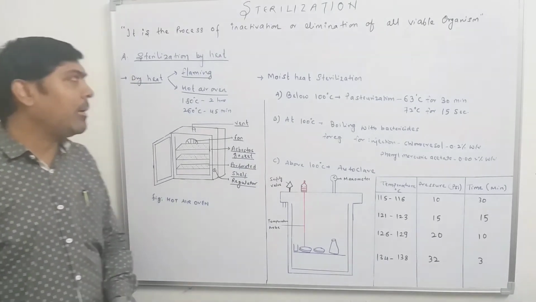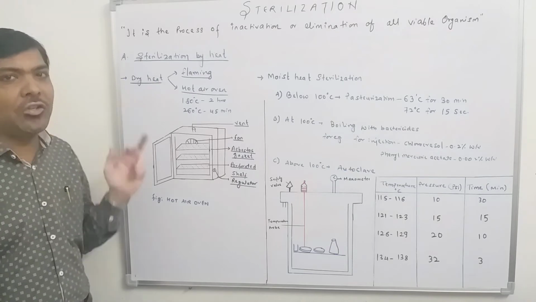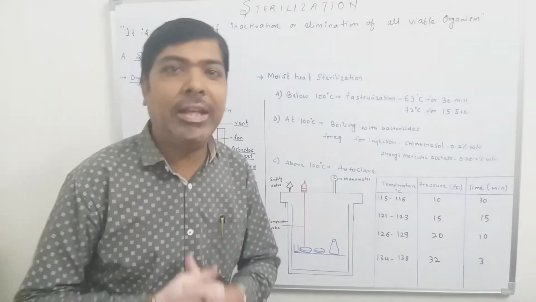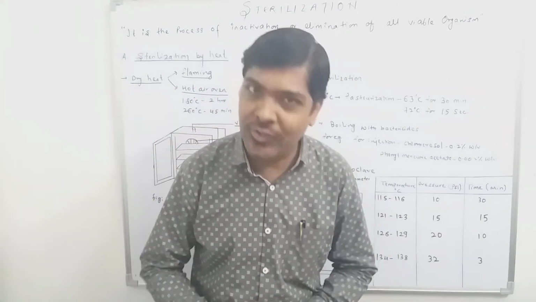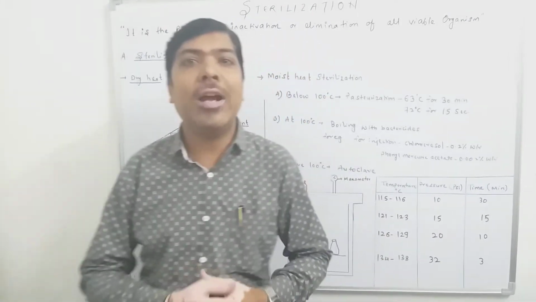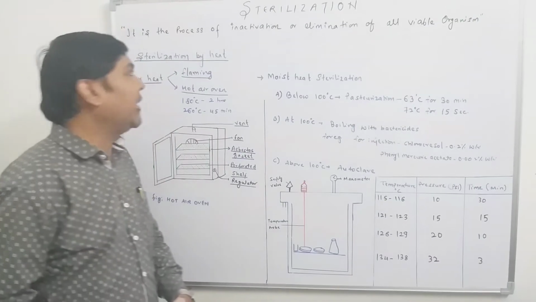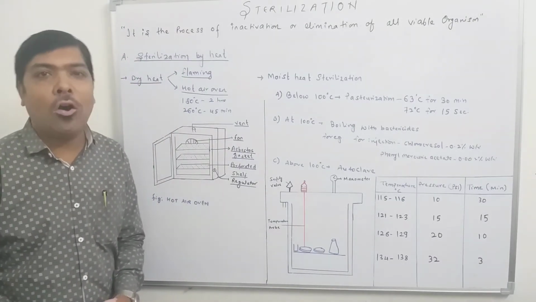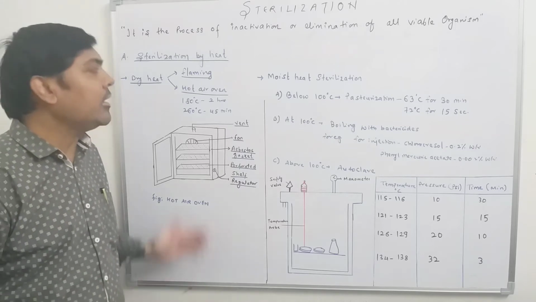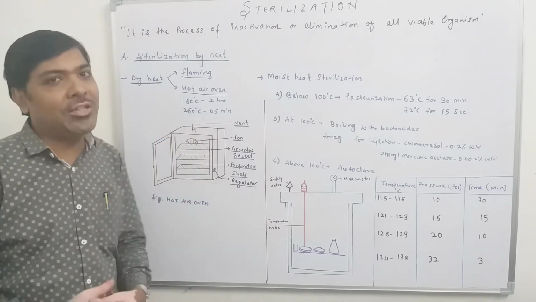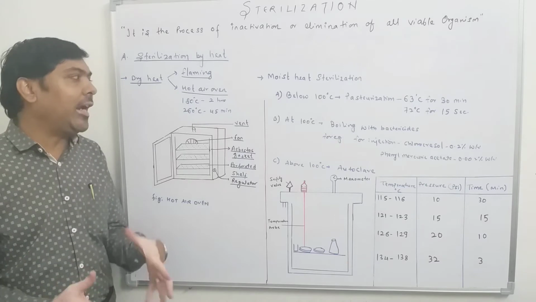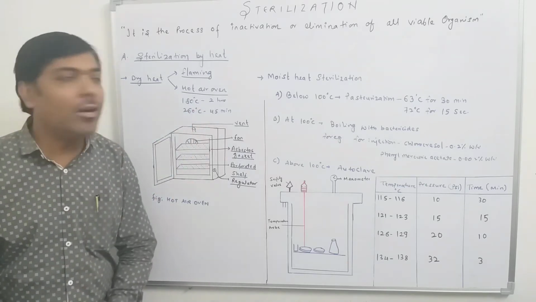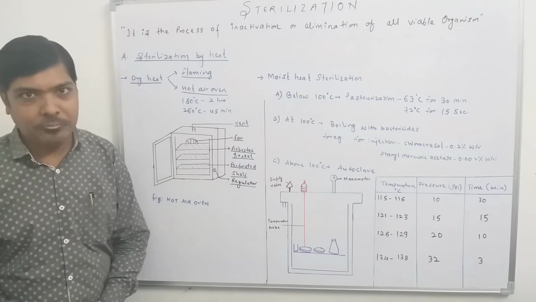So what we have to remember is that for dry heat sterilization, dry heat means here we are not using any kind of moisture. The heat is in the dry state, and two common dry heat sterilization processes are either the use of the flame, and the second most common method is the use of the hot air oven. And in the hot air oven, we have to remember the temperature and time conditions. The temperature at least should be 180 degrees centigrade for 2 hours or 260 degrees centigrade for 45 minutes.